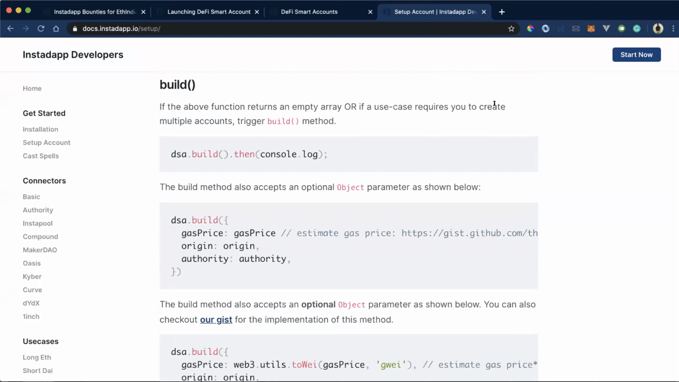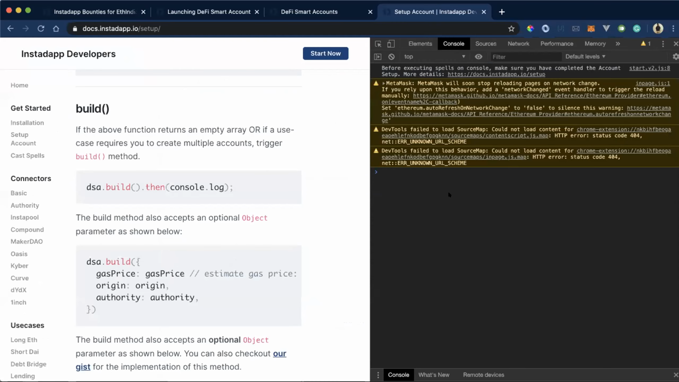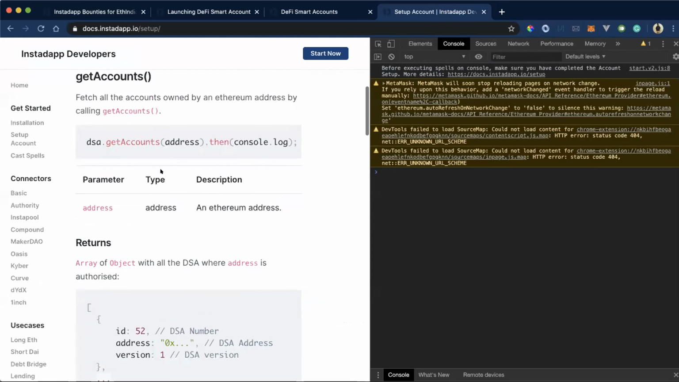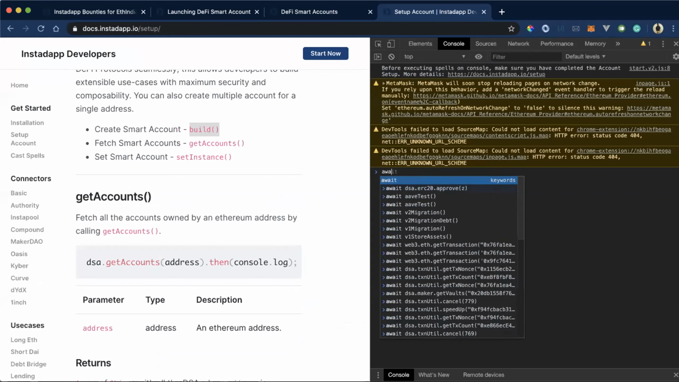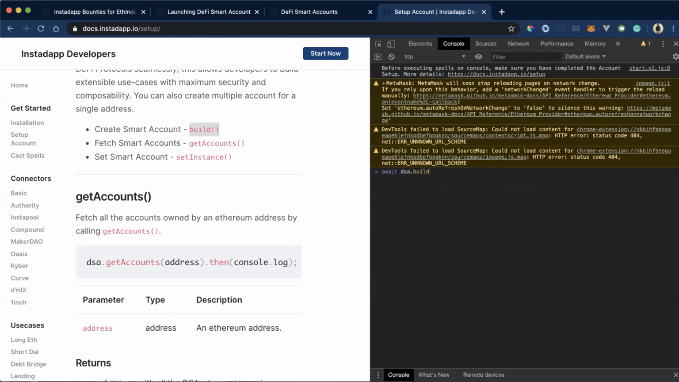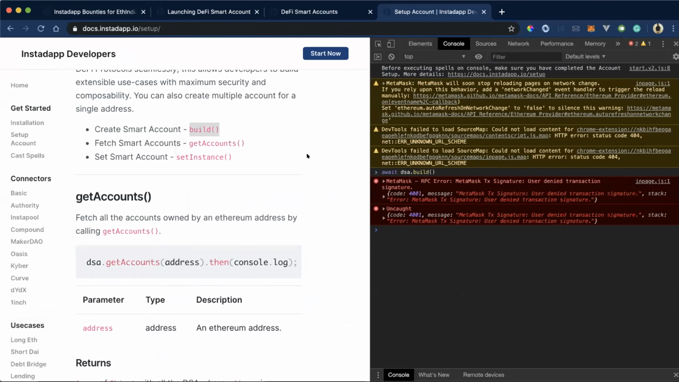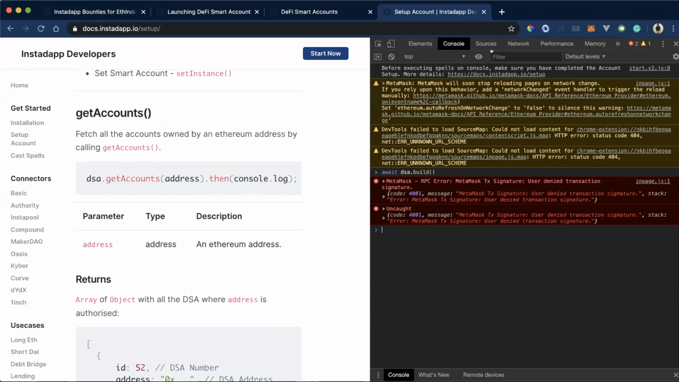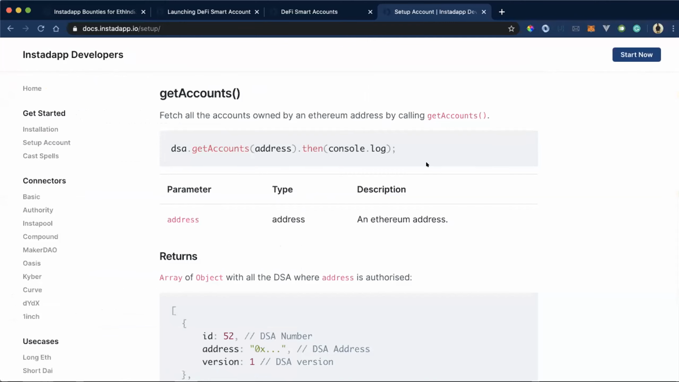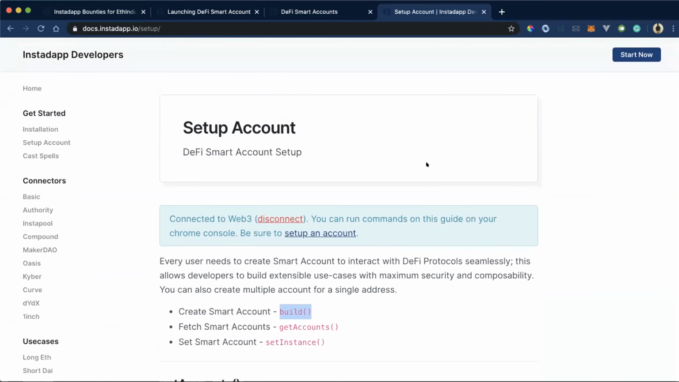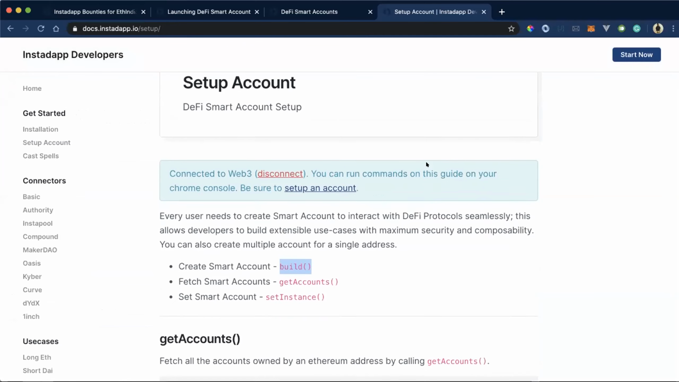The other cool feature in the docs is that you can directly test it over here. Let's say I want to build it, I can just run it from here. A MetaMask pop-up will appear asking you to do the transaction. Then you can directly test it out here. Once you have built the DSA, you can start using our connectors like MakerDAO and Compound.